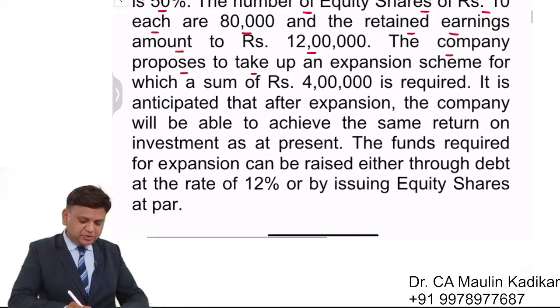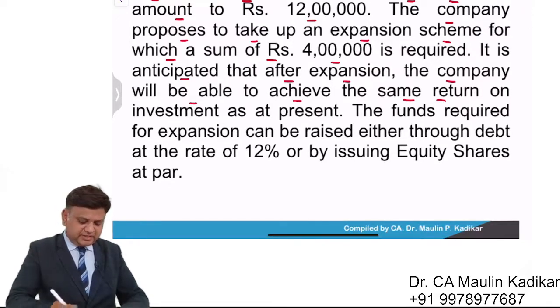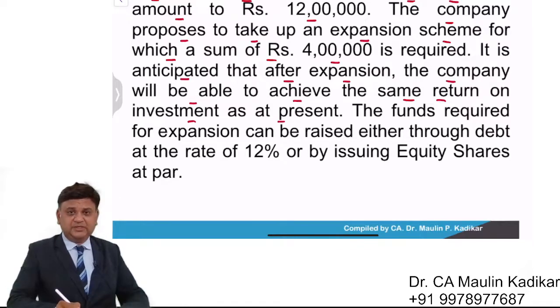The company proposes to take an expansion scheme for which a sum of rupees 4 lakhs is required. It is anticipated that after expansion, the company will be able to achieve the same return on investment as at present.